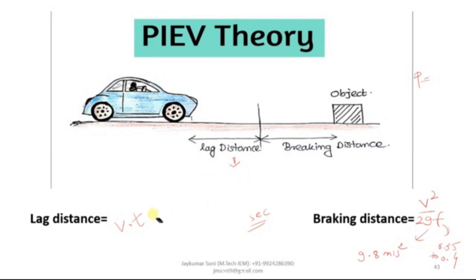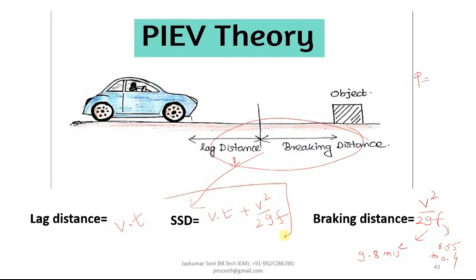Together they will be summed up as SSD. Lag distance plus braking distance will be called SSD, and the equation of SSD will be Vt plus V square by 2gf. So this is the equation of stopping sight distance.